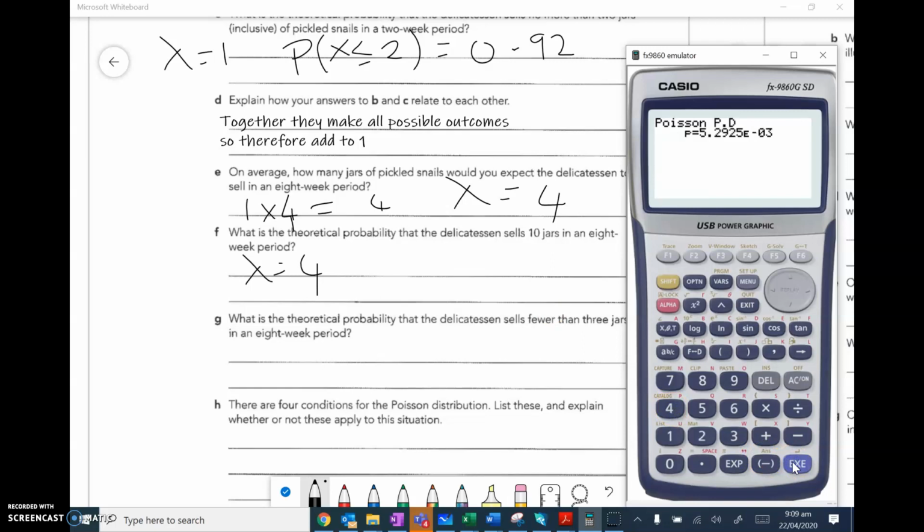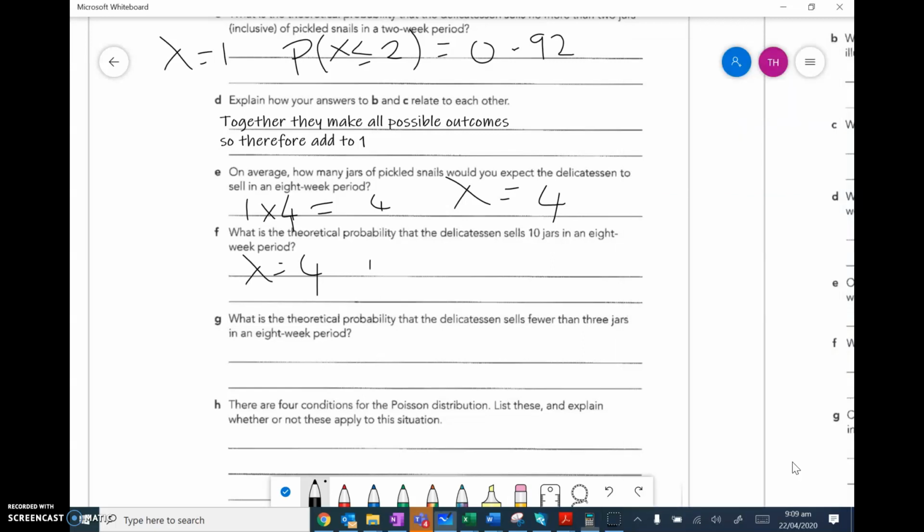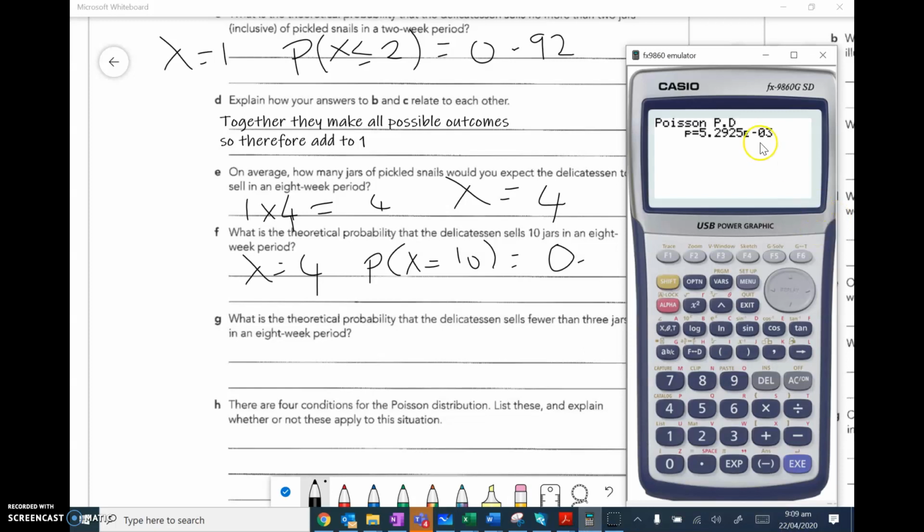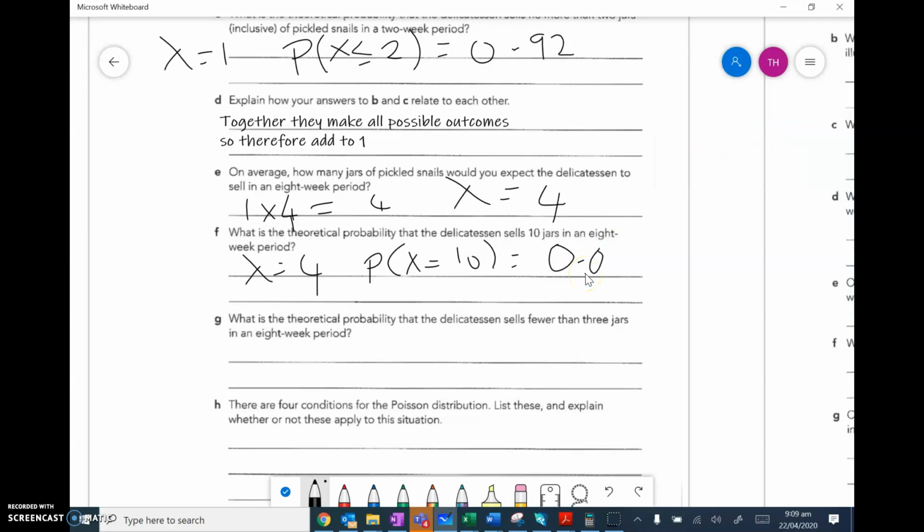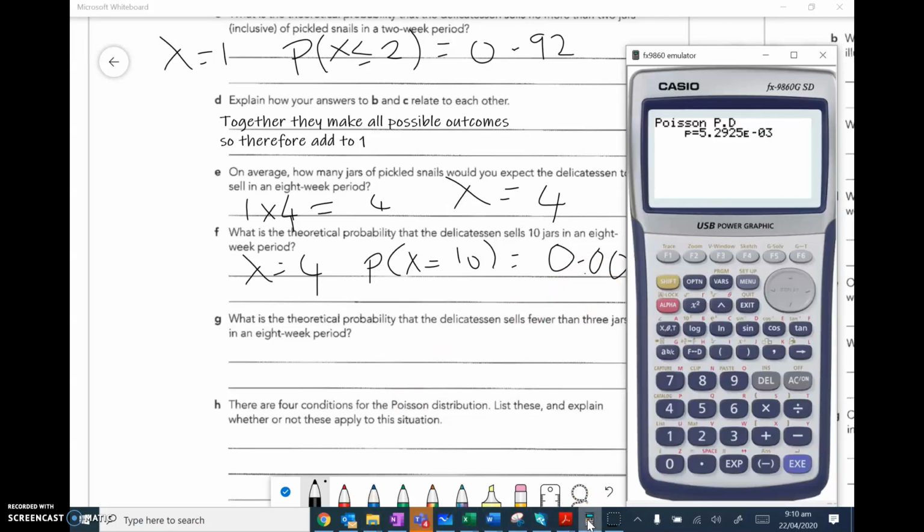Yes, now I have a question about this. This means 5.29 times 10 to the power of negative 3. When we do that, for the probability of x equals 10, we write 0 point something, and then this number here tells me how many times my point is being shifted, 1, 2, 3. The easy way to remember is that you need one less 0 between the point and the first number than the number here. So this is 3, so I need 2 zeros. So 0.00529.